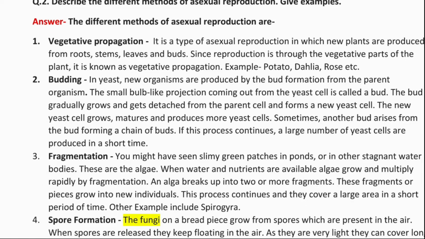Second, budding. In yeast, new organisms are produced by bud formation from the parent organism. The small bulb-like projection coming out from the yeast cell is called a bud. The bud gradually grows and gets detached from the parent cell and forms a new yeast cell. The new yeast cell grows, matures and produces more yeast cells. Sometimes another bud arises from the bud, forming a chain of buds. If this process continues, then a large number of yeast cells are produced in a short time. So the example of budding is yeast.